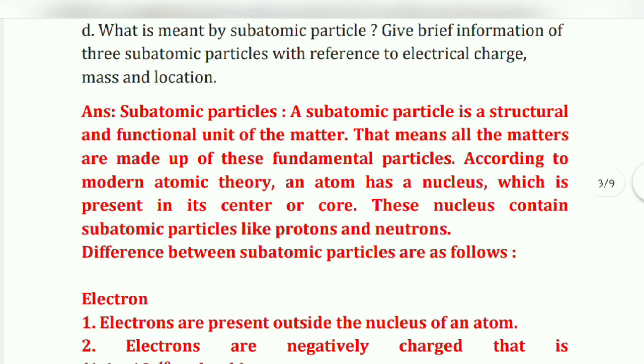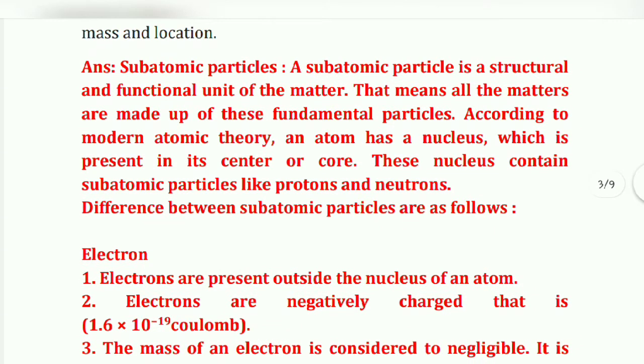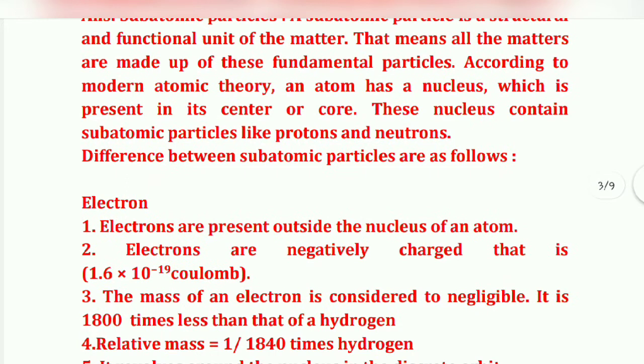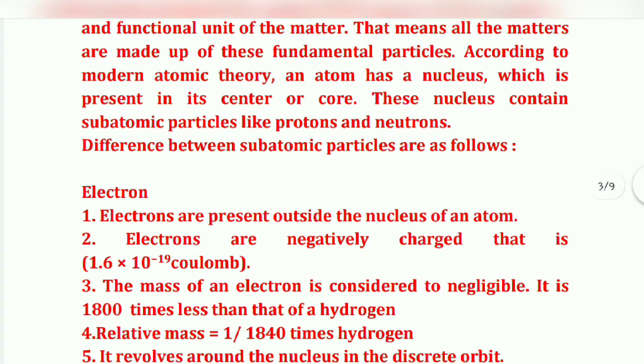Subatomic particle is a structural and functional unit of the matter. That means all the matter is made up of these fundamental particles. According to modern atomic theory, an atom has a nucleus which is present in its center or core. This nucleus contains subatomic particles like proton and neutron.